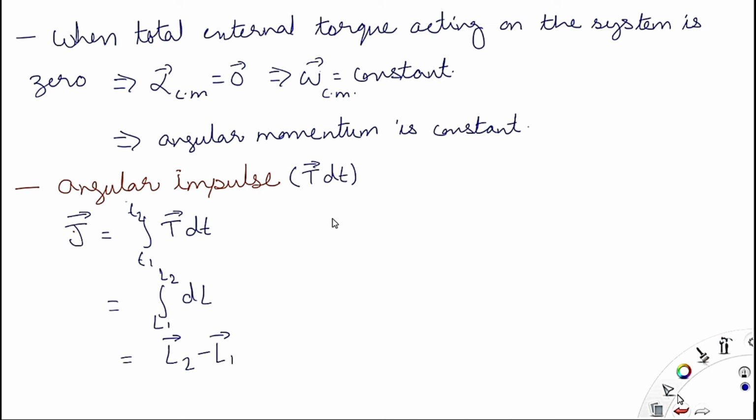Now integrate it from t1 to t2. If you are given torque as a variable, then you integrate it. Torque dt is equal to dL, which is the change in angular momentum. Then you integrate it, and the change of angular momentum is equal to angular impulse, with respect to time also.